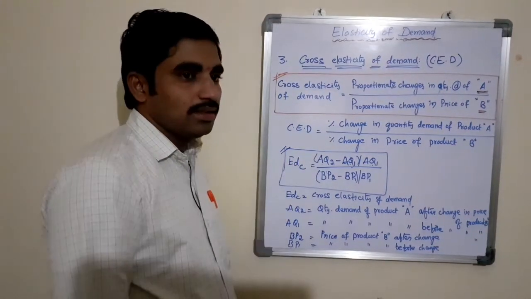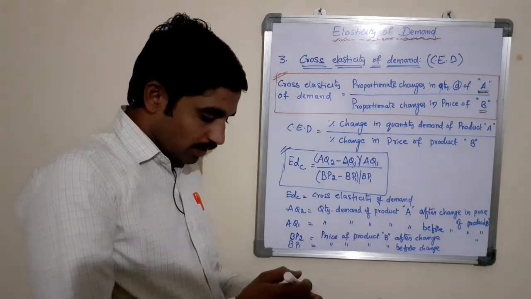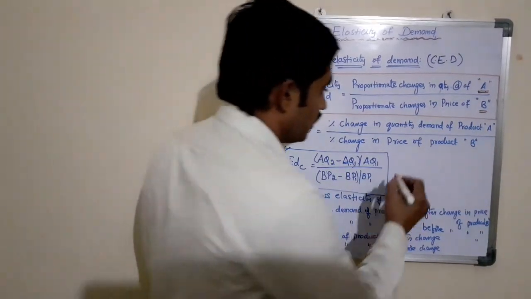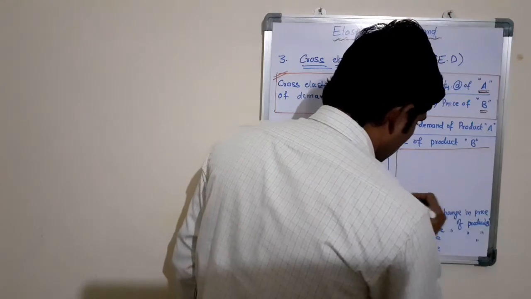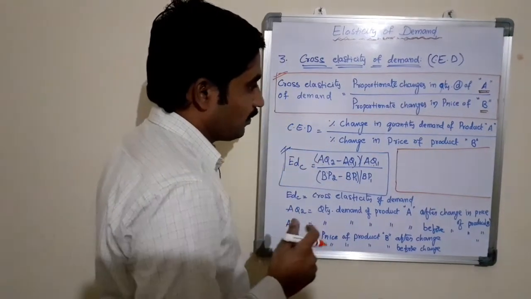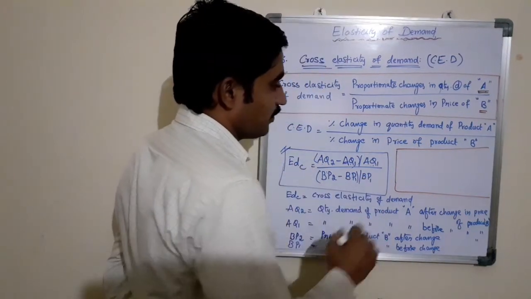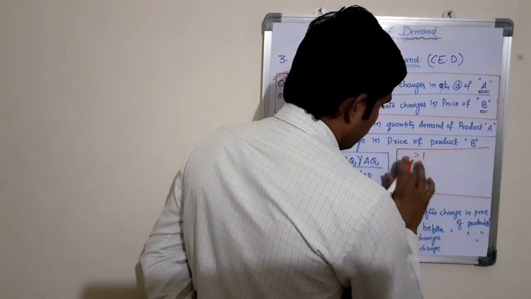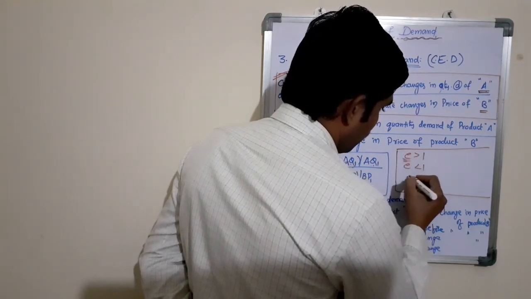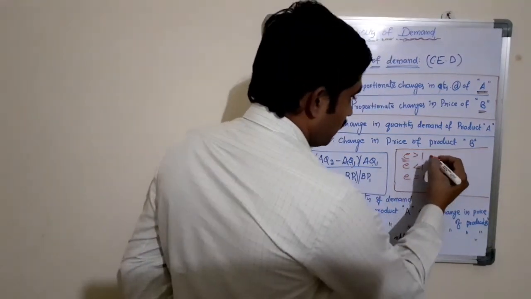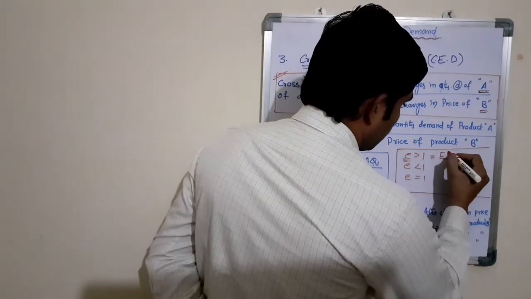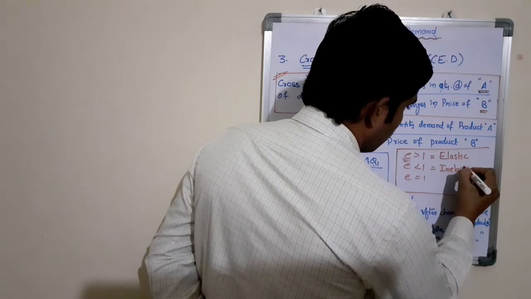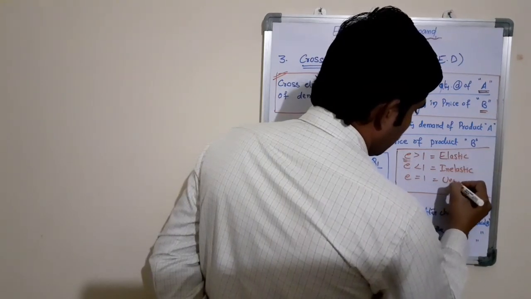After measuring EDC, that is cross elasticity of demand, we need to interpret clearly whether the cross elasticity is elastic, inelastic or unity elastic. We have three measurements to interpret the results of any elasticity of demand, that is E greater than 1, E less than 1, E equal to 1. If it is greater than 1, this is called elastic. If it is less than 1, inelastic. If it is equal to 1, unity elastic.